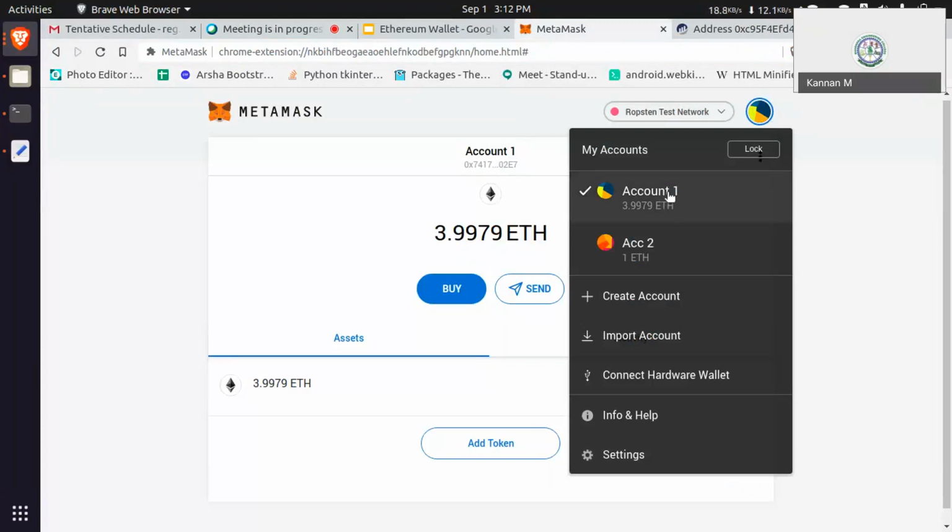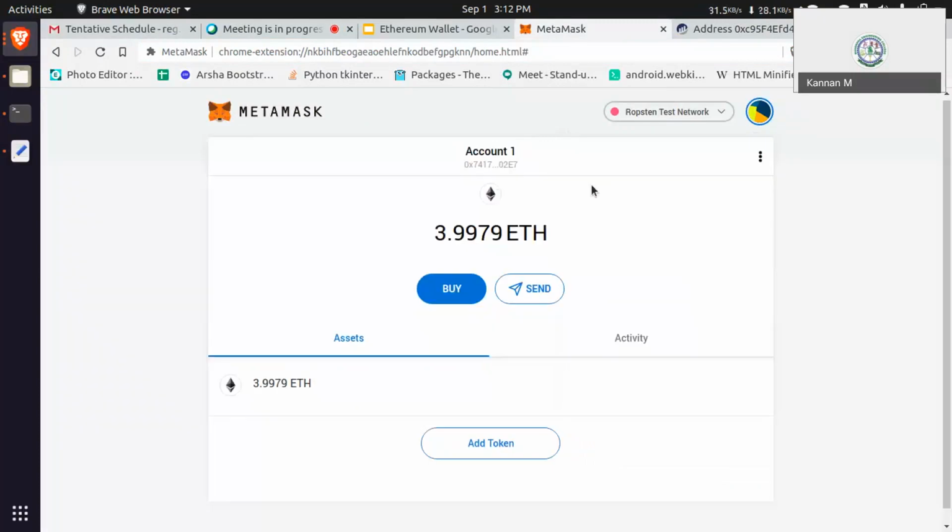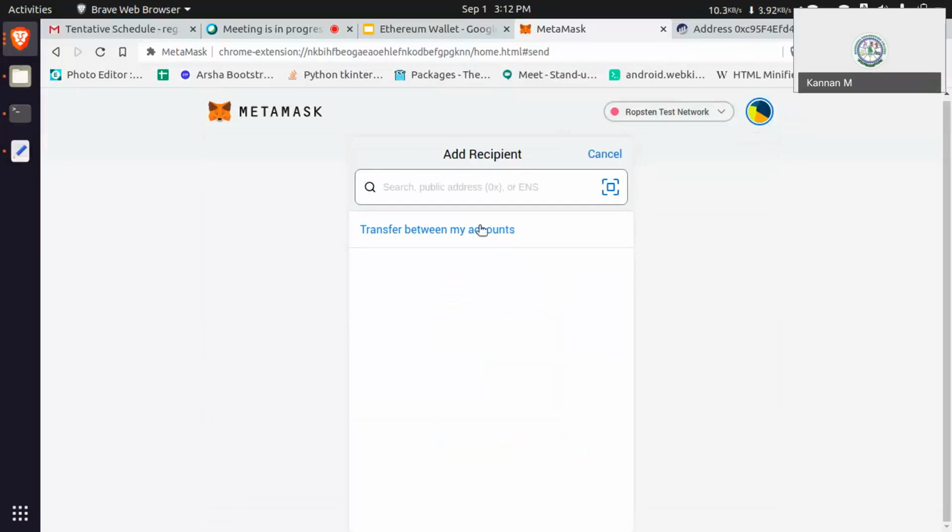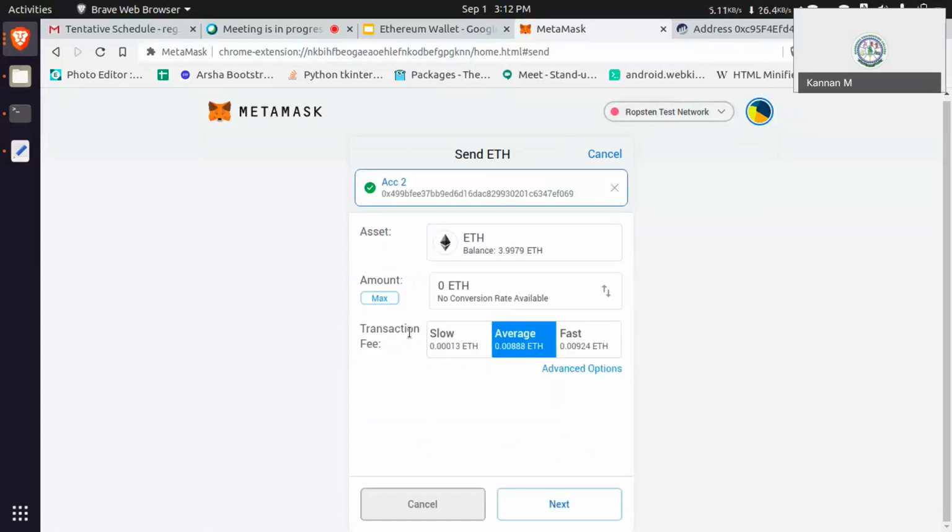You selected that balance account? Because I can't see your screen. The balance account, sir. Just click, and then try to send. Transfer between my accounts, and then select account two, because you need to transfer from account one to account two. Okay, just click here, and then try to enter one. I'll try.